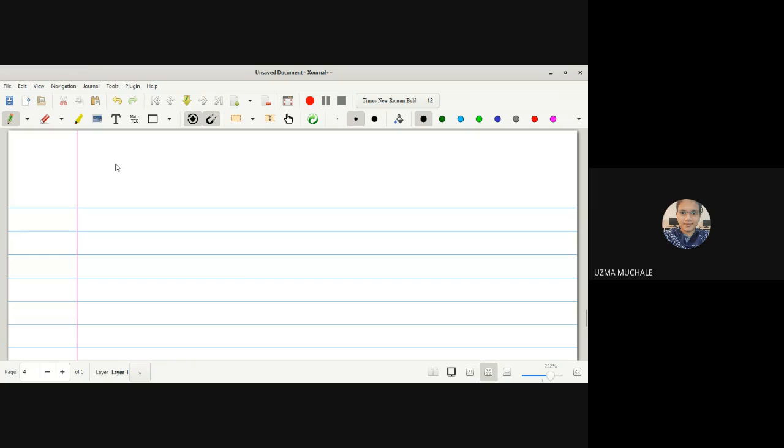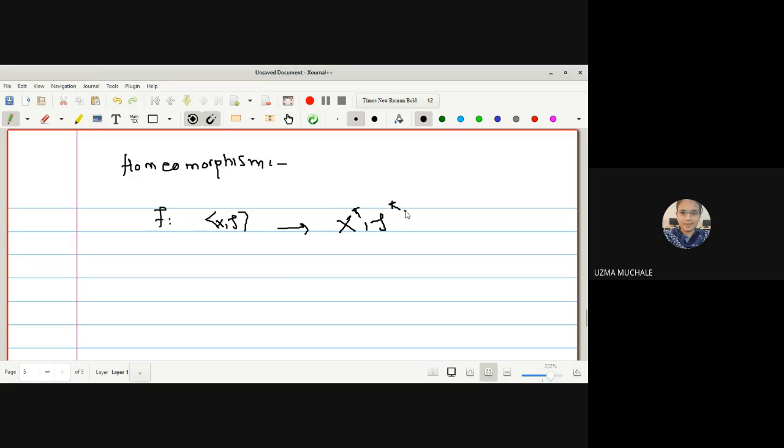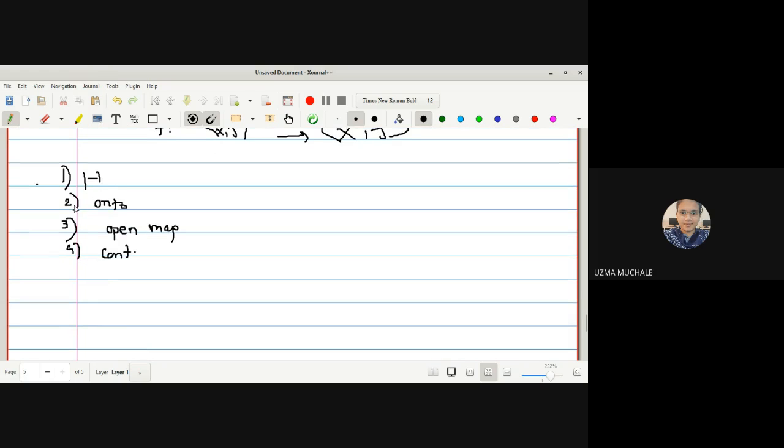Now we will see the definition of a homeomorphism. Up to now, many times we have used this one, homeomorphism. The definition of homeomorphism is: F is a mapping from X to X star such that, first, F is one-one, second, F is onto, third, F is an open map, and the fourth, F is continuous. So these are the conditions provided to us: one-one, onto, open map and continuous.